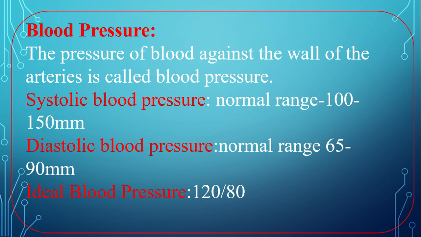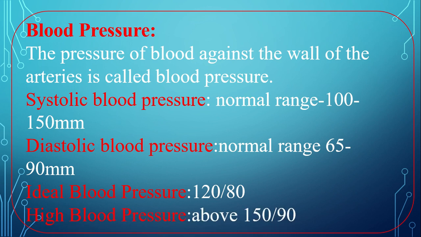Ideal blood pressure in adult age, 120/80 is called ideal blood pressure. Why is it written 120/80? Because 120 is systolic blood pressure and 80 is diastolic blood pressure. When we measure the blood pressure, we have to measure two at a time, diastolic and systolic. That means if the systolic blood pressure is 120 and diastolic blood pressure is 80, this is the ideal blood pressure.